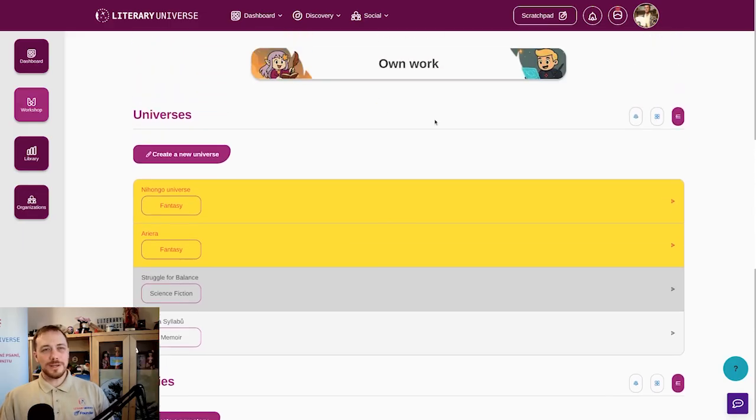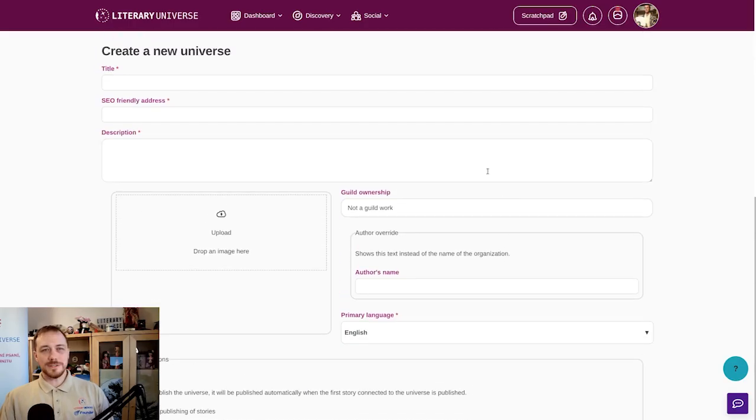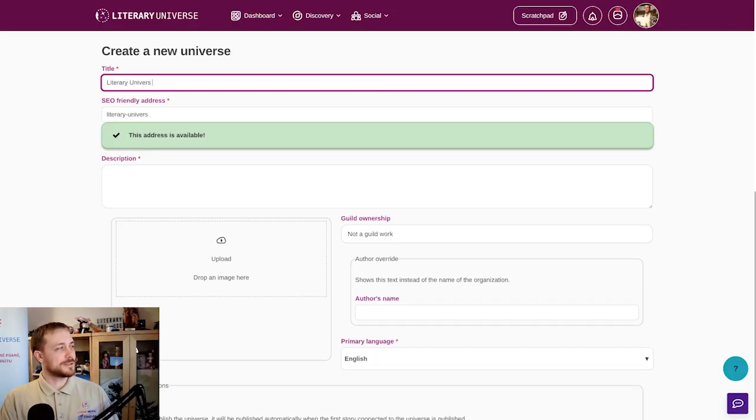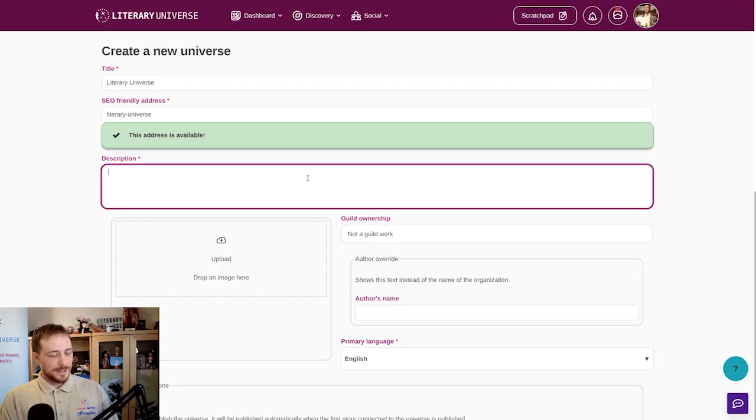Now, let's take a look at creating a new universe. So this is the basic form to create a universe. So let's create a literary universe. This is our own, and this will be the story of our mascot.